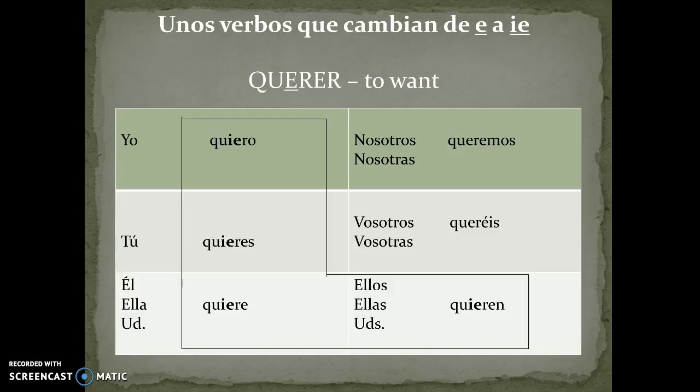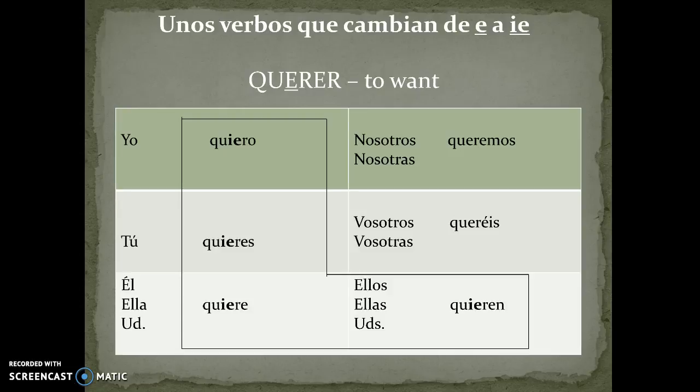Moving on to querer, which is one that you will use often, you'll notice that there are two vowels in the first part of the verb, but only the E is going to change to that IE. Querer means to want, and it's a verb that you'll be using very frequently. Yo quiero, I want.